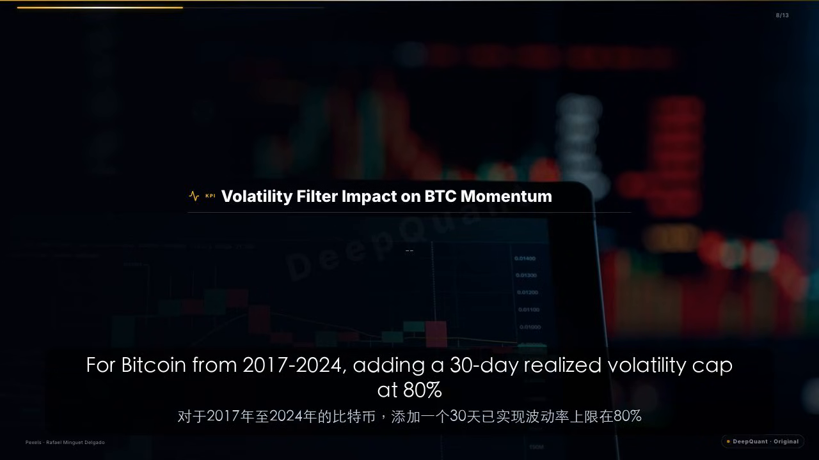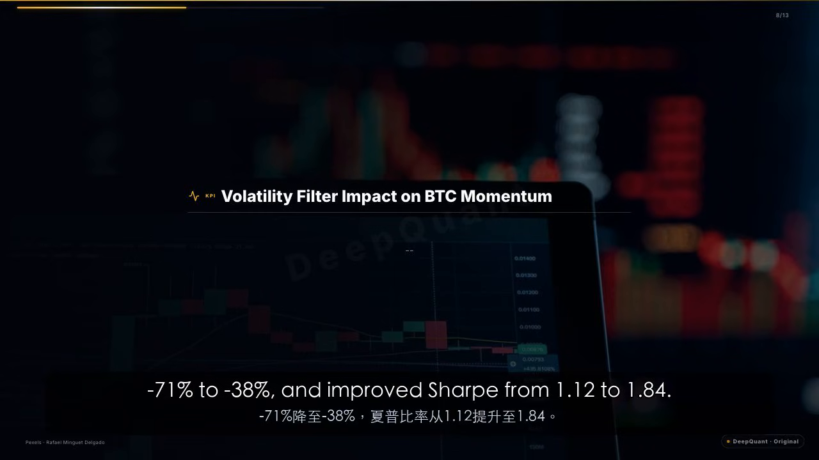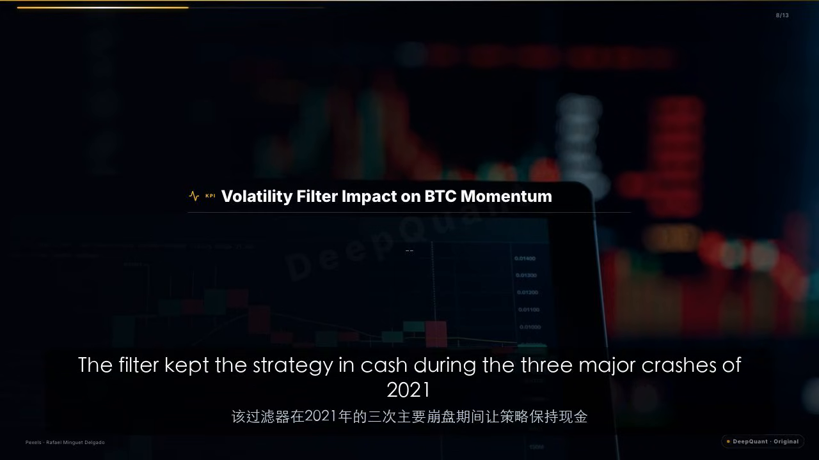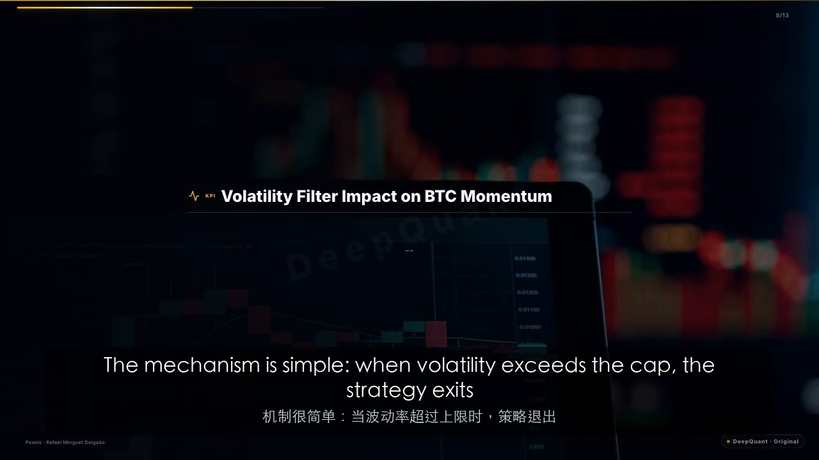For Bitcoin from 2017 to 2024, adding a 30-day realized volatility cap at 80% annualized boosted annual returns from 156% to 198%, cut max drawdown from -71% to -38%, and improved Sharpe from 1.12 to 1.84. The filter kept the strategy in cash during the three major crashes of 2021 and 2022.